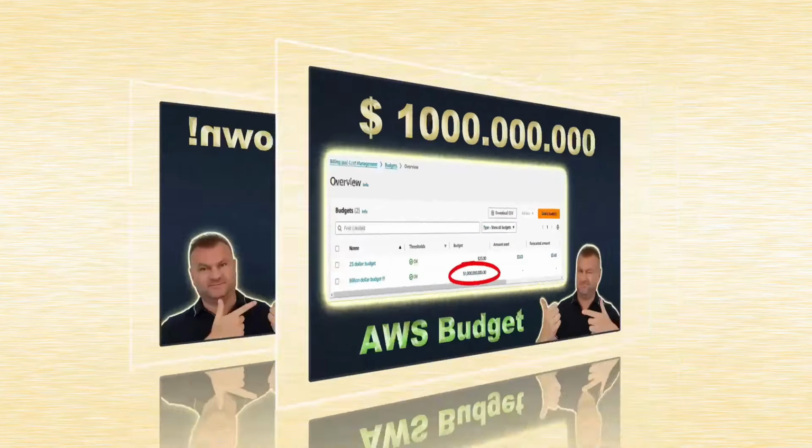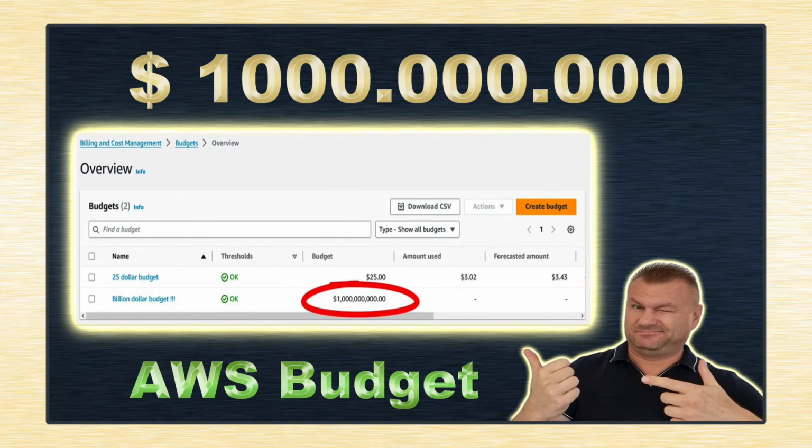Although it's optional, I would suggest setting up a so-called budget in AWS. Because even though our virtual server will be running free of charge, you might be tempted or you might want to use some other paid features within AWS. And that AWS Budget service is there just to make sure that you are notified of any charges detected by your AWS account. It's a very quick and easy process to get that AWS Budget configured, so I would highly recommend that.